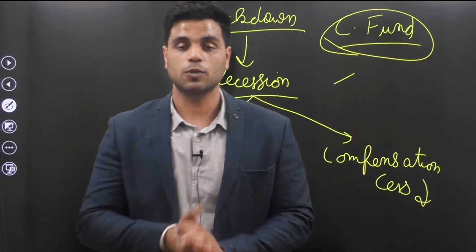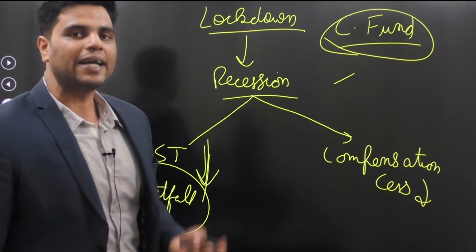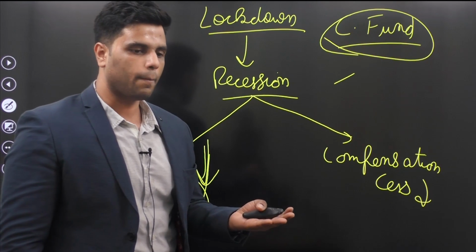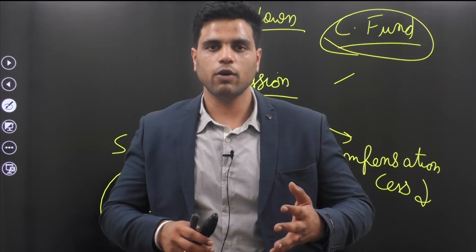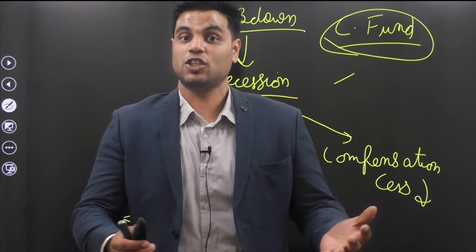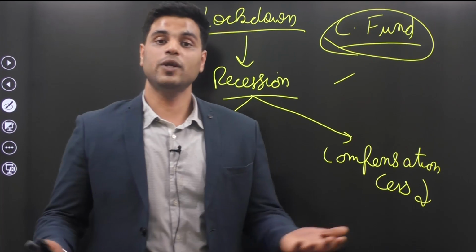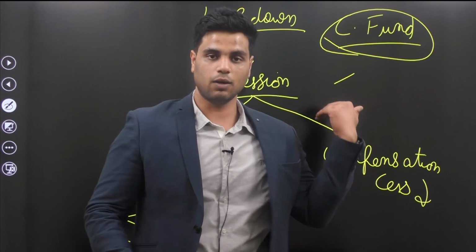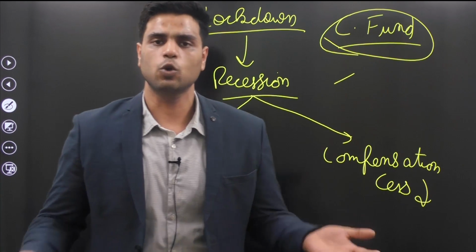You fulfill that promise. Well, center's argument was that, look, we didn't have the foresight to see that such a crisis could happen in future. We didn't know that, right? And because we didn't know, we couldn't make arrangements for that back when we enacted GST. So we didn't know a crisis like COVID-19 would hit India.